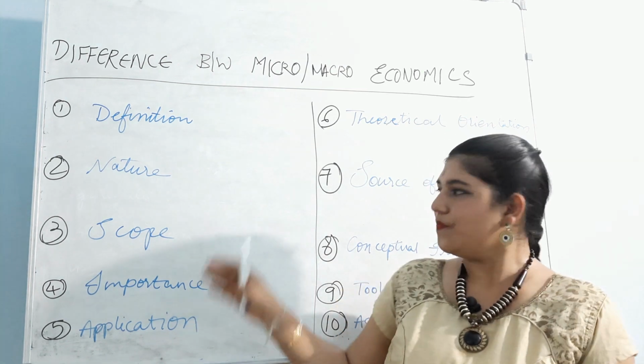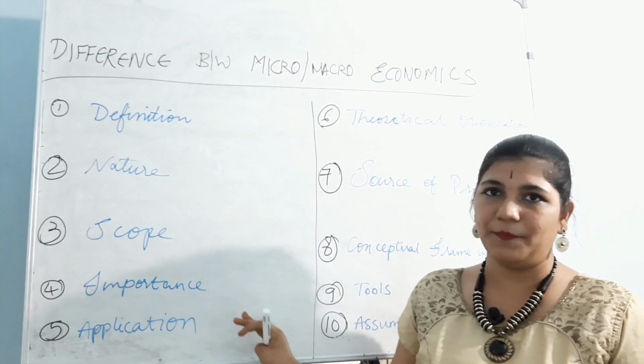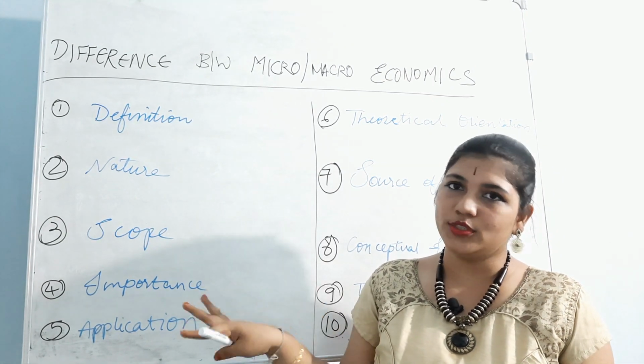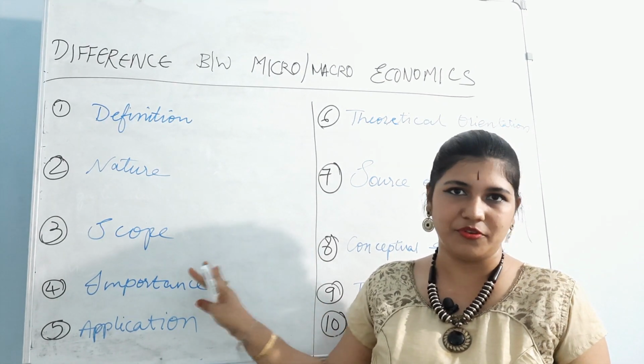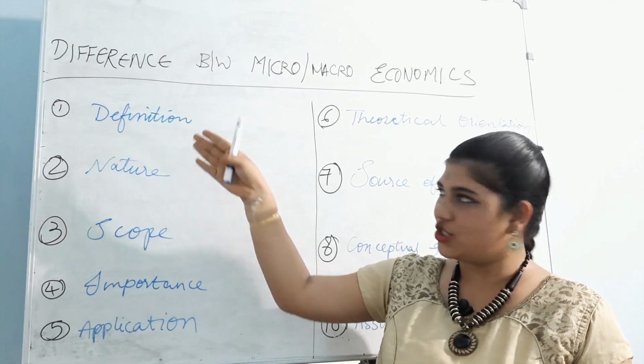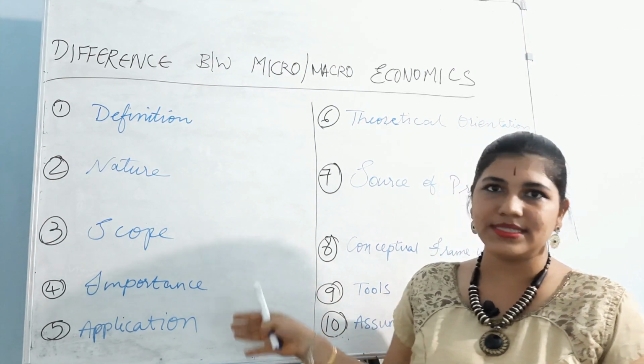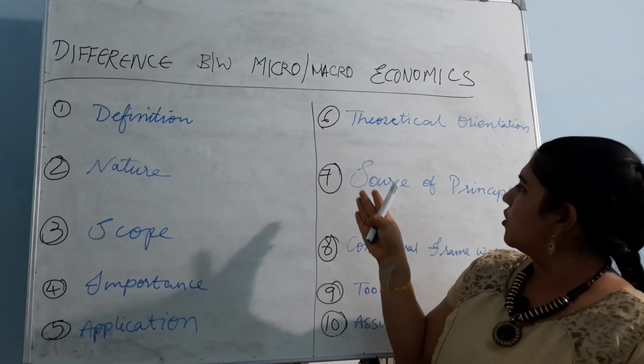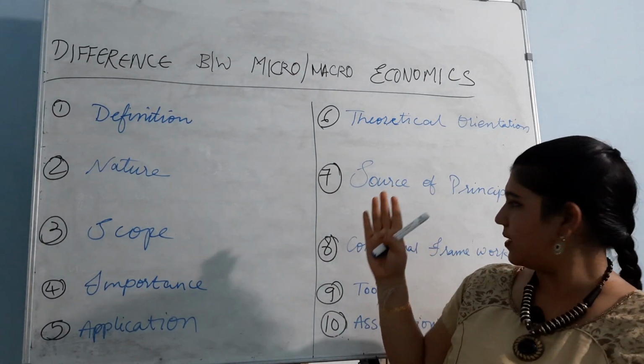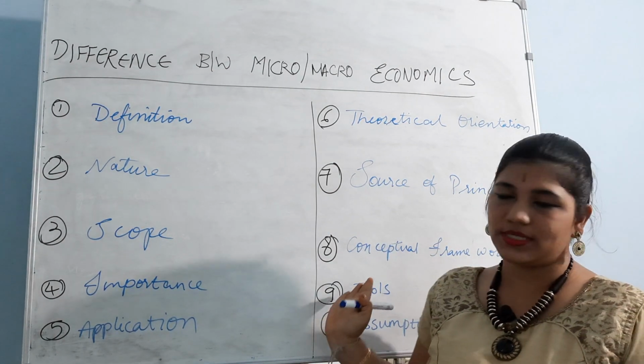That's it. So here are the 10 points. We have compared each of them in both the cases and we have learned some information today. What is the definition, nature, scope, importance, application, theoretical orientation, sources of principles, conceptual framework, tools and assumptions.